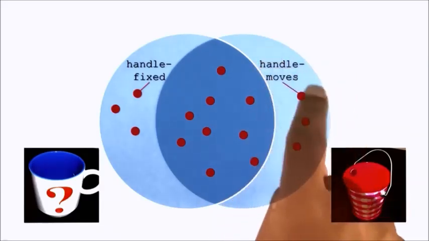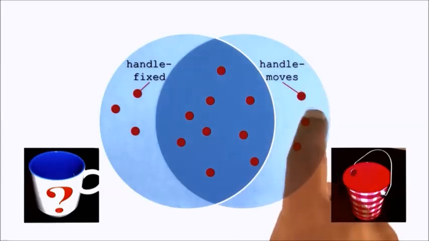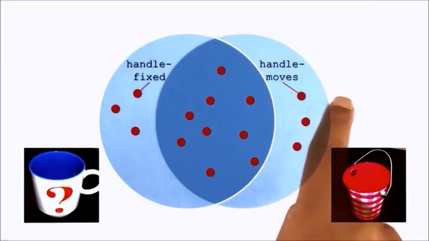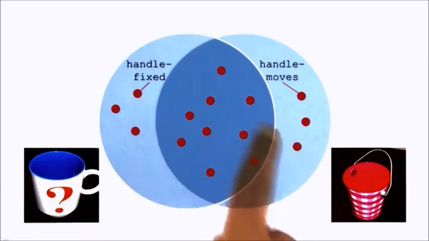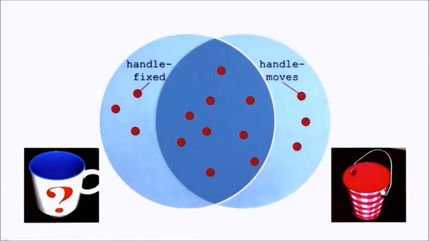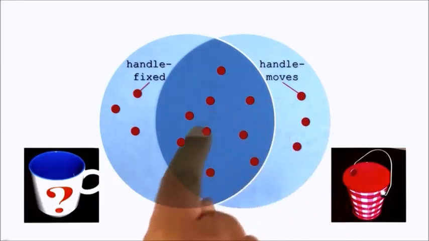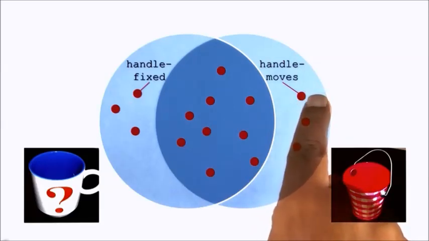How might the agent know which feature to focus on? One possibility is that it could try one of the features at a time and see whether it will work. That is, it could select this feature, repeat the process, get more feedback, and either accept it or eliminate it. An alternative method is that the agent may receive not just two experiences, but many such experiences. So if there were other positive experiences that covered this part of the circle, that would leave only this as a false suspicious feature, and then the agent can focus its attention on this feature.